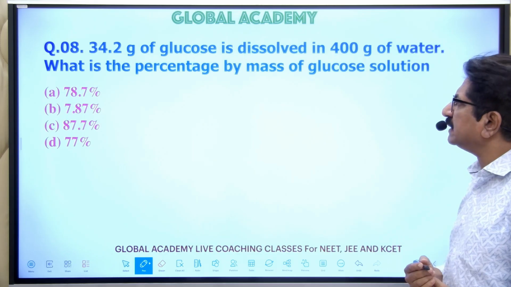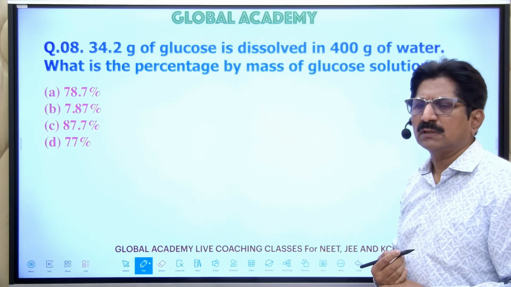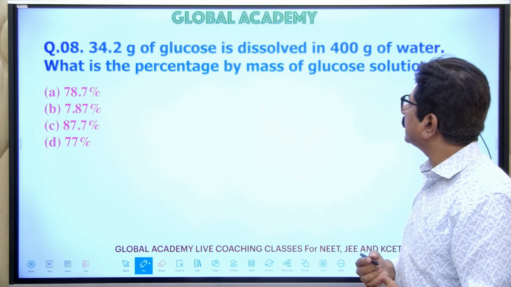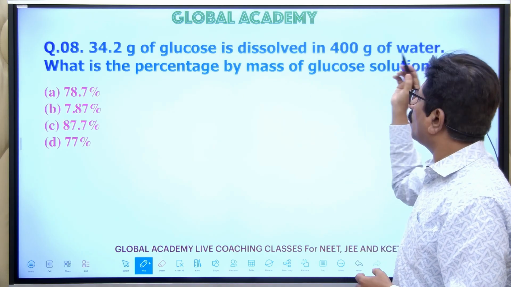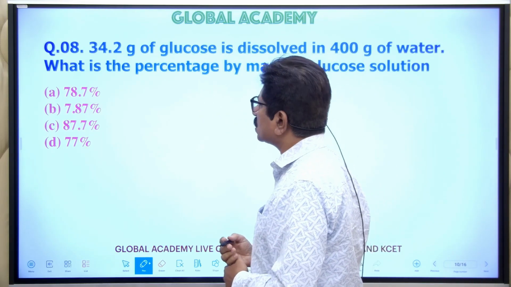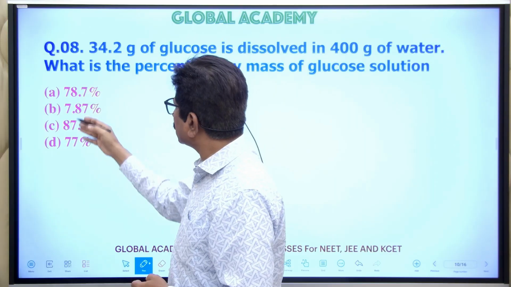Next, these are problems. Now 34 grams of glucose is dissolved in 400 grams of water. What is the percentage by mass of the glucose solution? So here you can see the options.